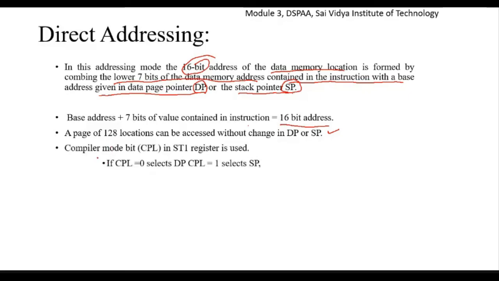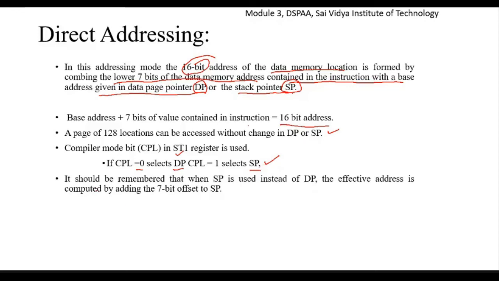So here the compiler mode bit is there. If the compiler mode bit (CPL) is equal to 0, it selects the data memory page pointer for the effective address calculation. And if the CPL bit is equal to 1, it selects the stack pointer for the effective address calculation. We should remember that when SP is used instead of DP, the effective address is computed by adding the 7-bit offset to the stack pointer. Here, in case of the stack pointer, it is addition. In case of the data memory page pointer, it is concatenation.